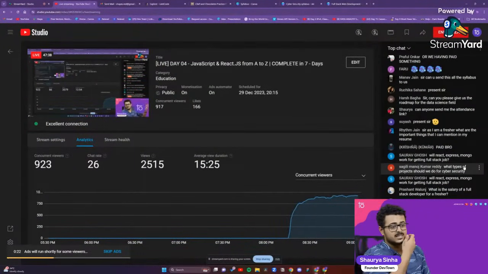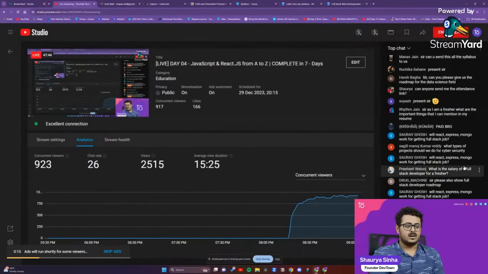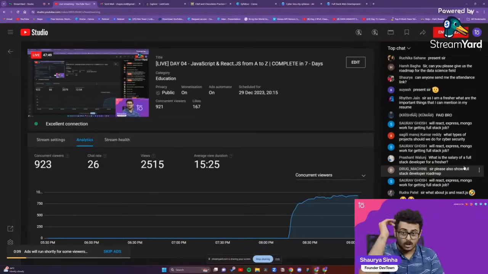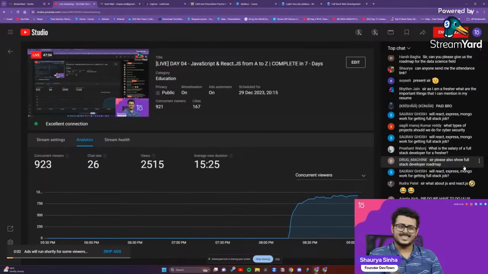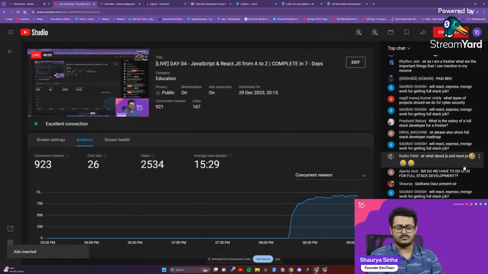Those who had that particular question: what is the salary of a full stack developer for a fresher? So there are two kinds of full stack developers that I usually see. The first one usually works in a particular company. A good full stack engineer can expect upwards of 12 lakhs per annum and an average of about 16 lakhs per annum. That is what in a job you can get on average. That is what our students were able to get in DevTown.